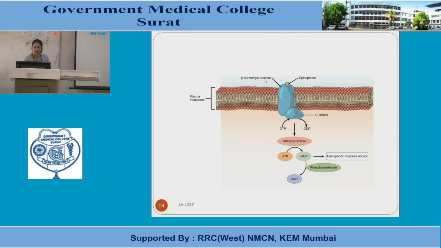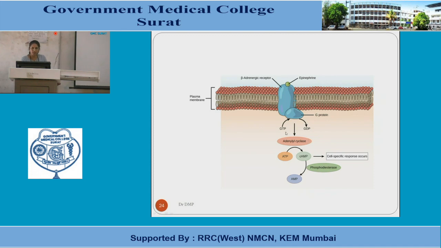You can see there is a receptor on which the hormone binds to the integral protein, leading to the activation of the G protein, activation of the enzyme cyclase, which converts the ATP into cyclic AMP, leading to the cell-specific response within the cells. And this is regulated by the phosphodiesterase enzyme.